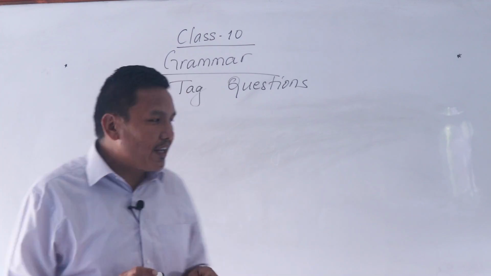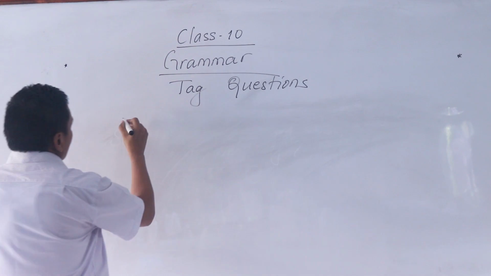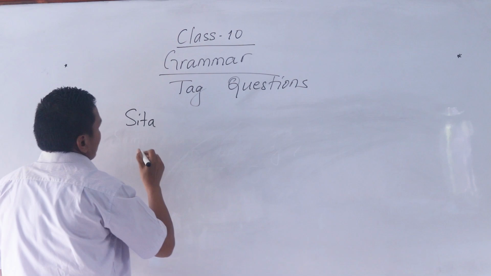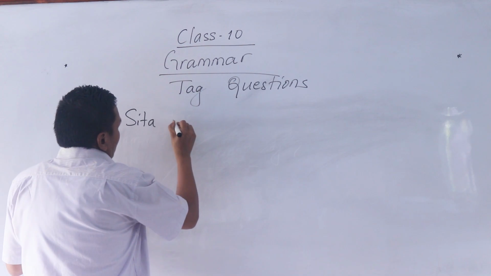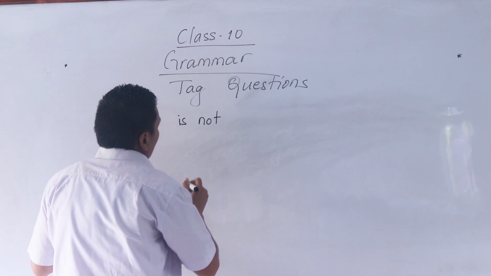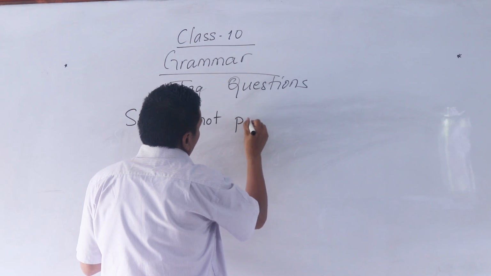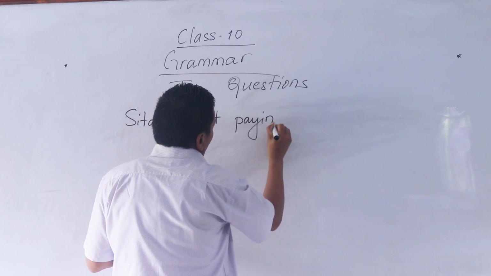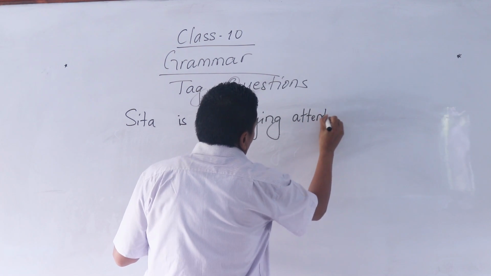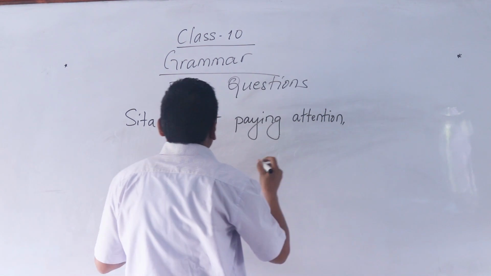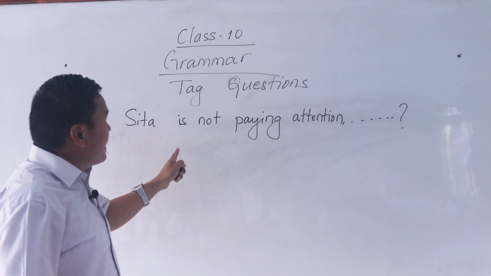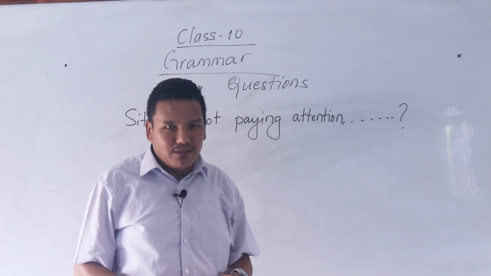Let me start with an example. Sita is not paying attention.